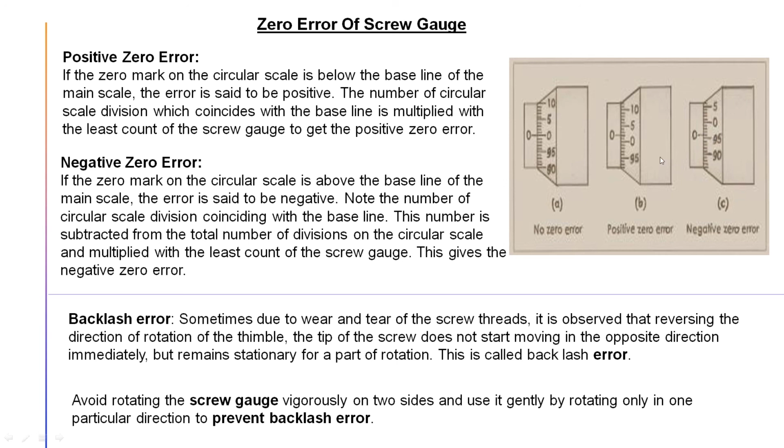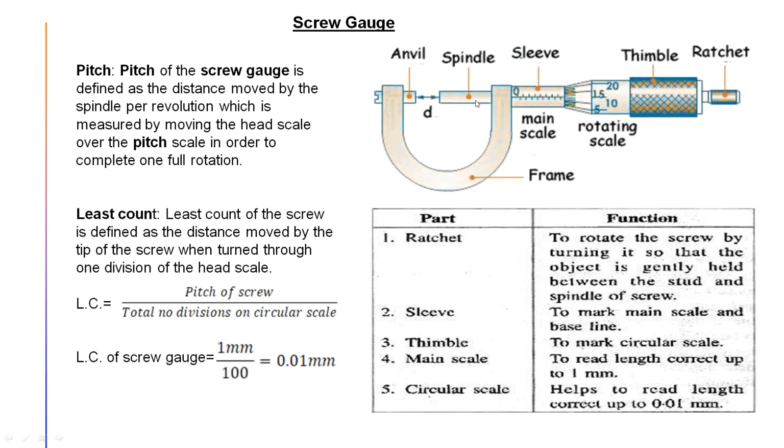Apart from this, another error occurs in the screw gauge, known as backlash error. Why does this backlash error occur? Because of long use of this screw gauge. It is a screw, so you are continuously tightening and loosening it, so due to wear and tear, sometimes the spindle, as we saw in the previous diagram, does not go in a straight way to the anvil.